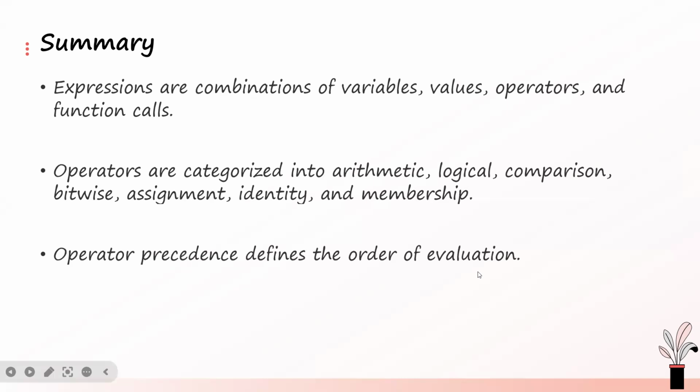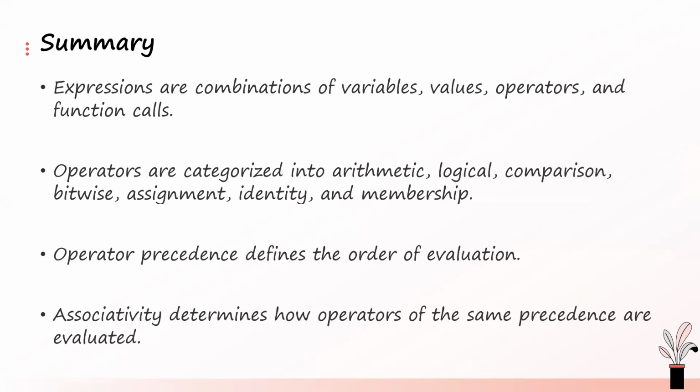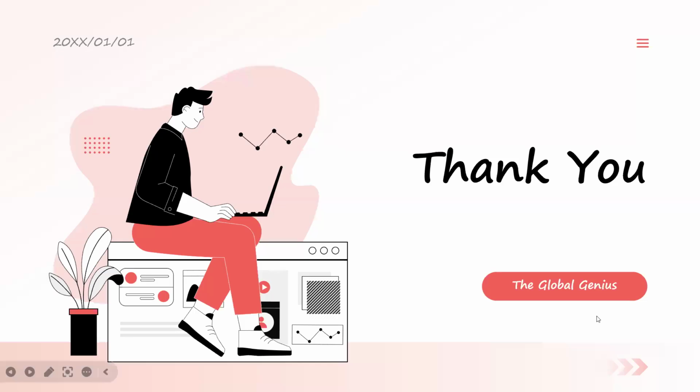Operator precedence defines the order of evaluation. Associativity determines how operators of the same level of precedence are evaluated. That means if operators have different levels of precedence, associativity will not kick in. Thank you very much.